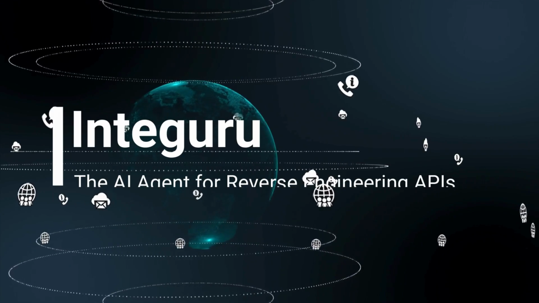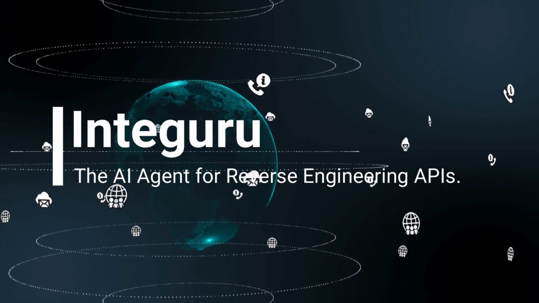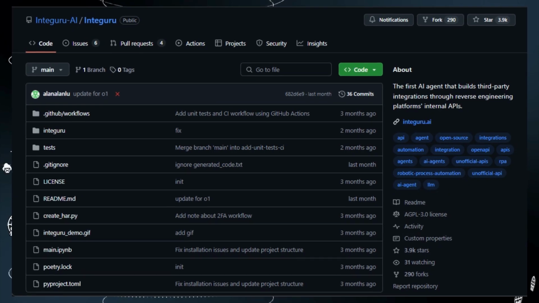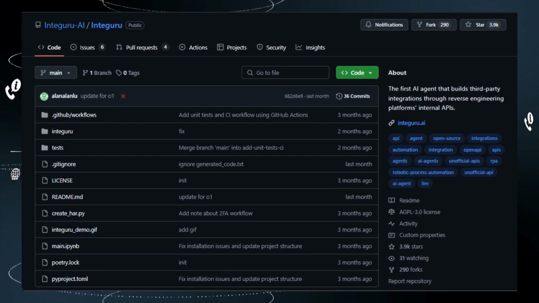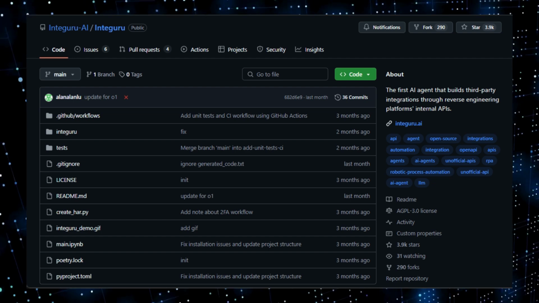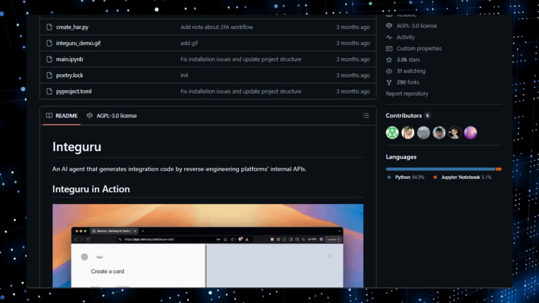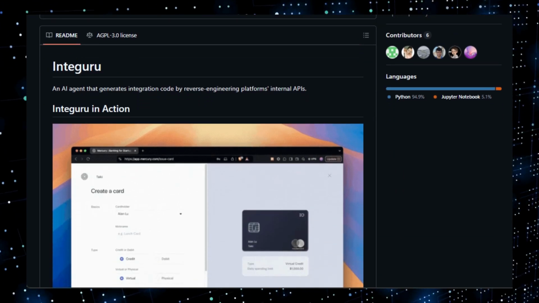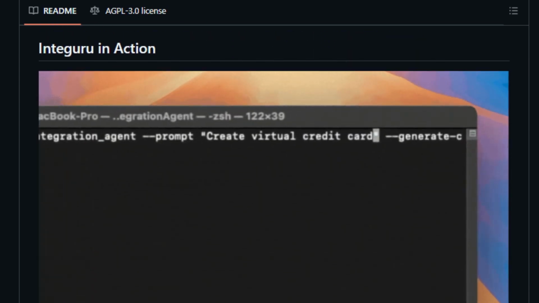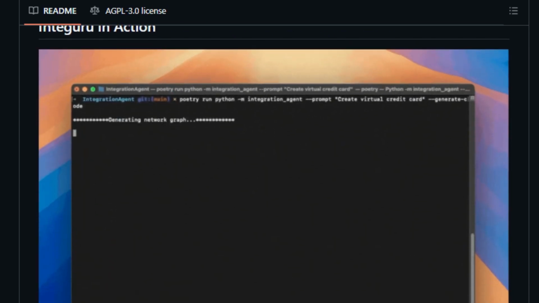Project number 5: Integuru, the AI agent for reverse engineering APIs. We're diving into Integuru, a fascinating AI agent that specializes in reverse engineering platform APIs to build third-party integrations. What makes Integuru unique is its ability to automatically generate integration code by analyzing network requests from a browser session. This is not just about using existing APIs. It's about discovering and utilizing internal APIs that might not be officially documented or readily available.